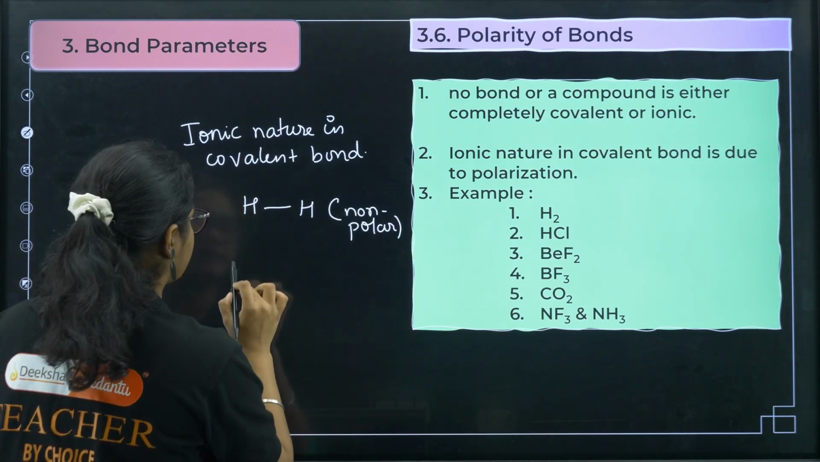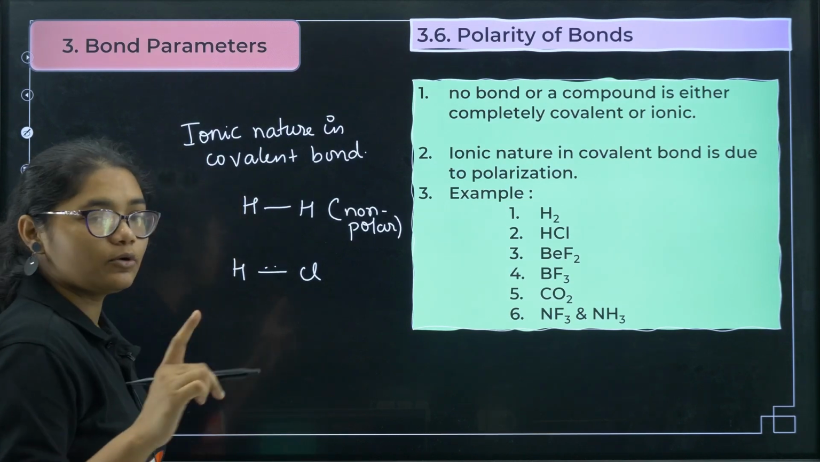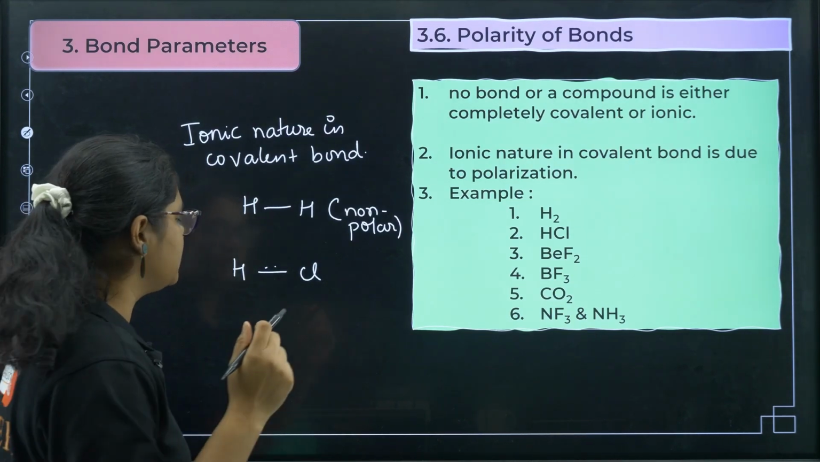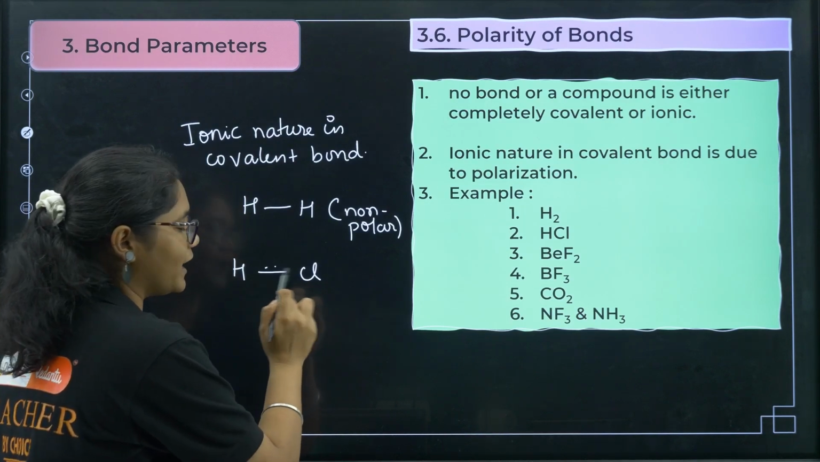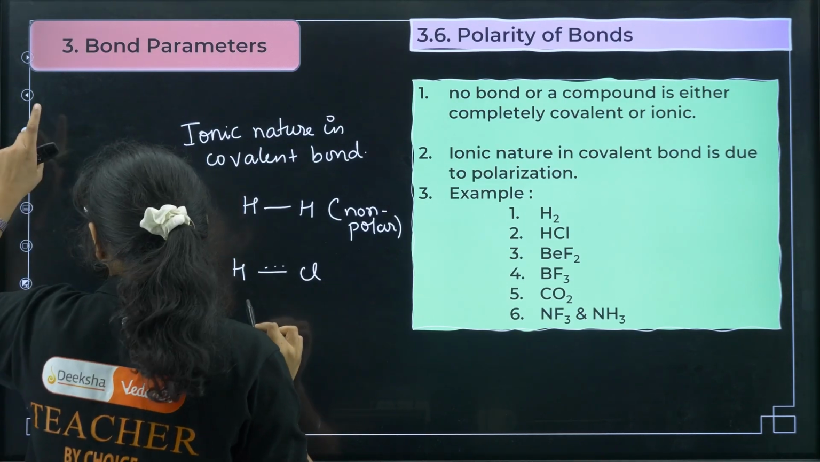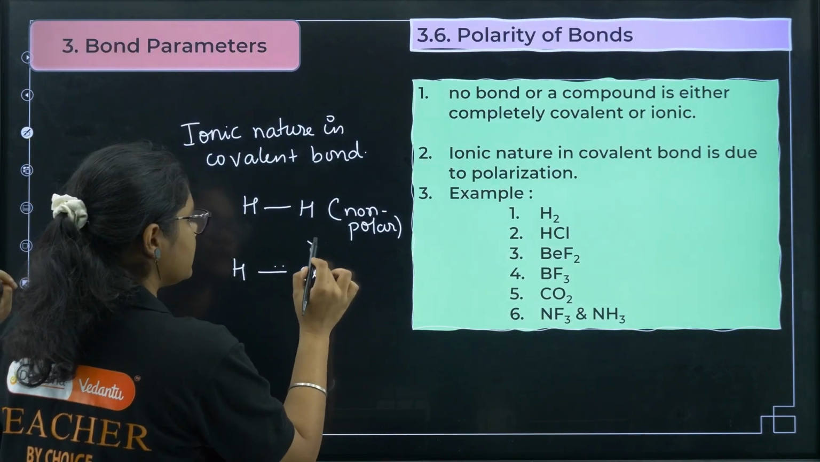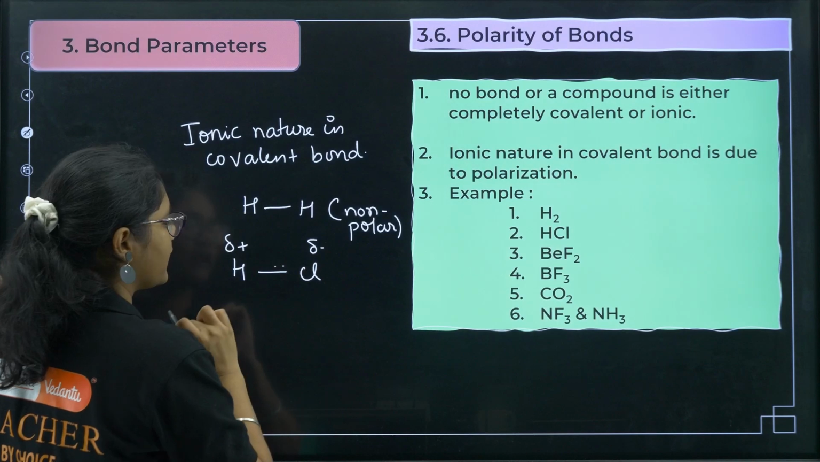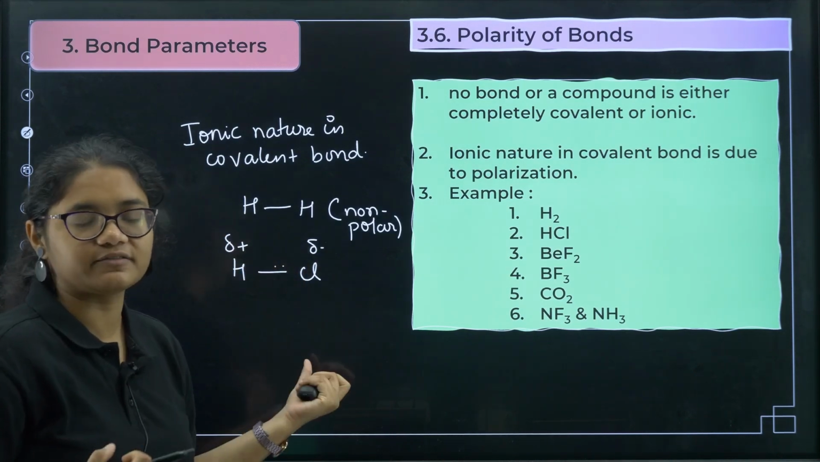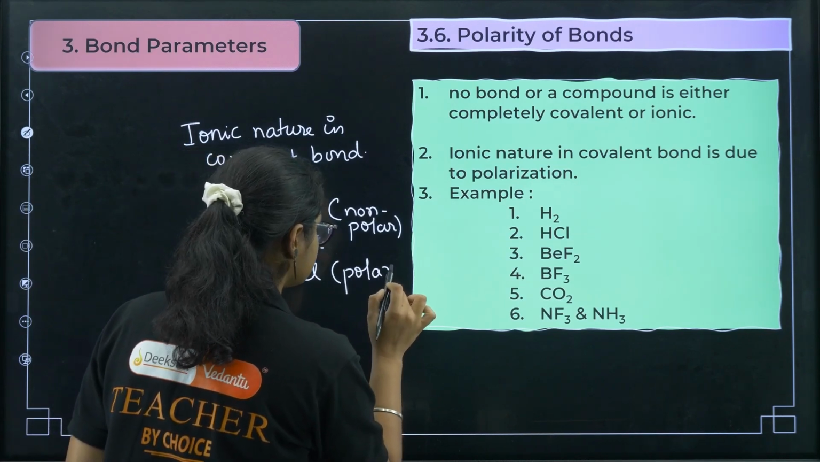But if I consider HCl, now these electrons are present, but we know that chlorine is more electronegative than hydrogen. Then these electrons will be more attracted towards the chlorine, so they will shift towards chlorine. So here we'll get a slight negative charge and here we'll get a slight positive charge, right? So an ionic character is developed in this type of bond. These types of bonds are called polar bonds.